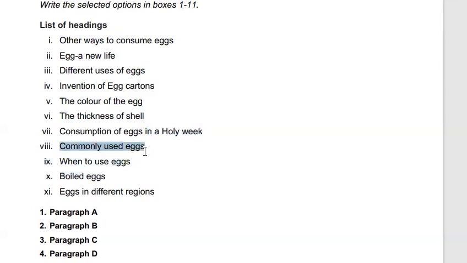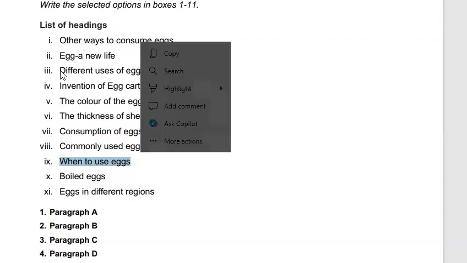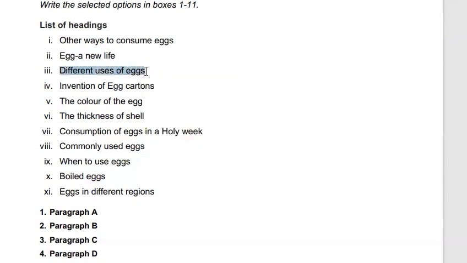Commonly used eggs, our paragraph did not mention the type of eggs which are commonly used, so this cannot be our answer. When to use eggs, again, our paragraph did not mention this information. Boiled eggs, eggs in different regions. So ultimately, now we know that our answer is option third, different uses of eggs.